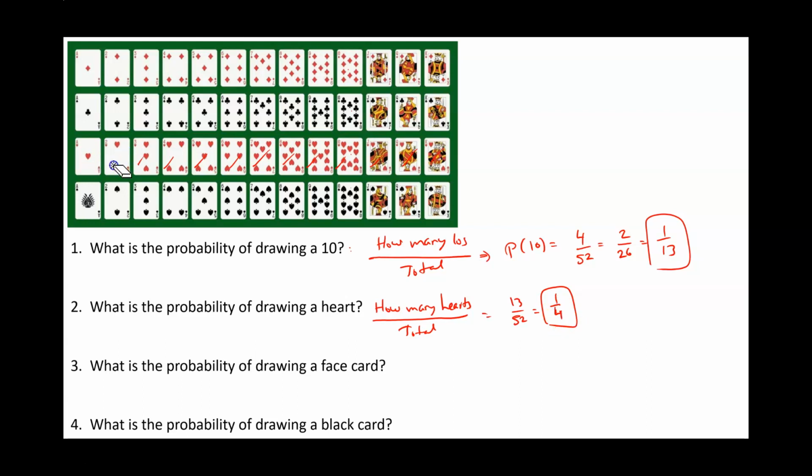Now, the next one says, what is the probability of drawing a face card? A face card is any card that has a face. So these are all face cards, the jacks, the queens, and the kings. So we ask ourselves, how many face cards do we have? So we have 1, 2, 3, 4, 5, 6, 7, 8, 9, 10, 11, 12 face cards out of 52. And if you reduce that, this will be 3 out of 13.